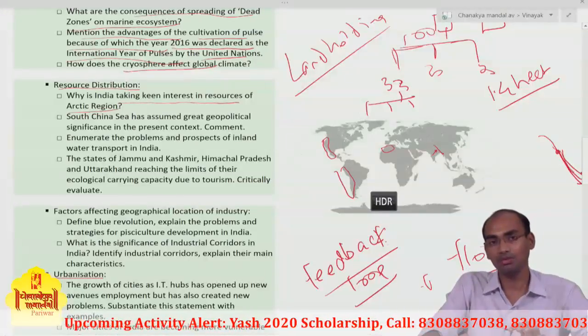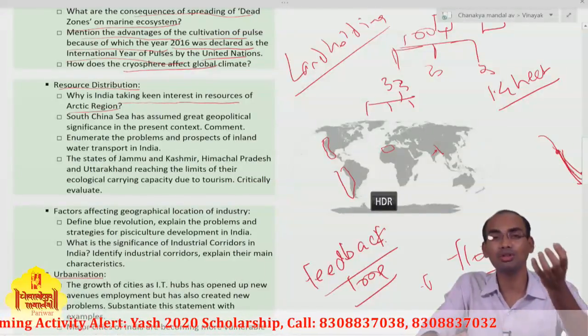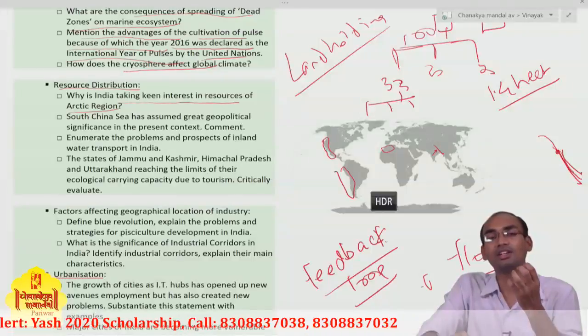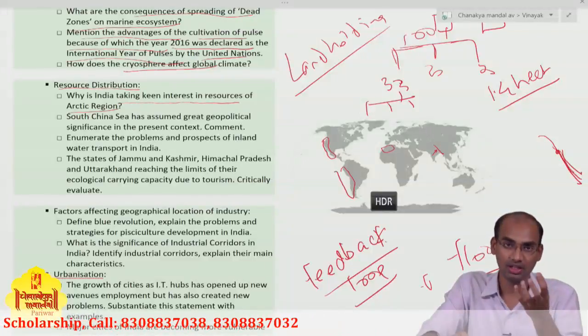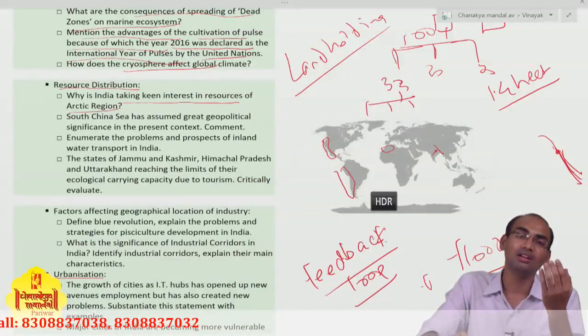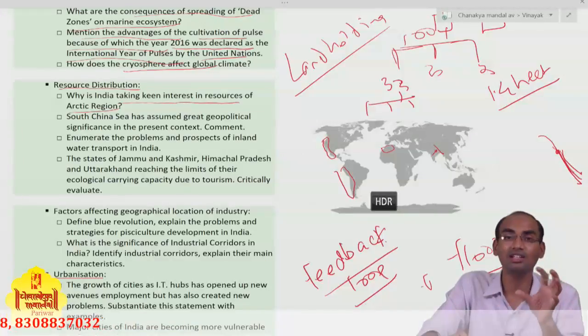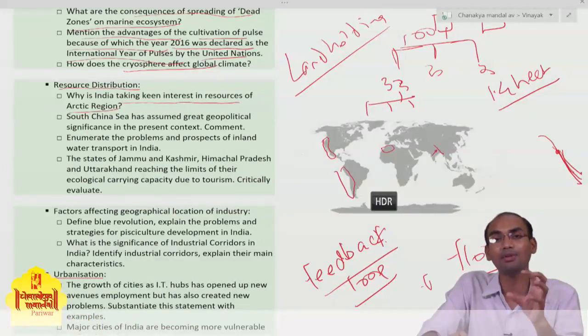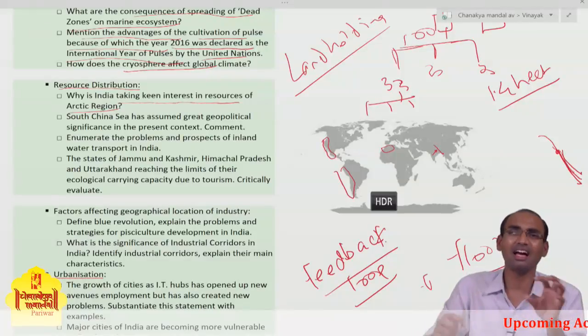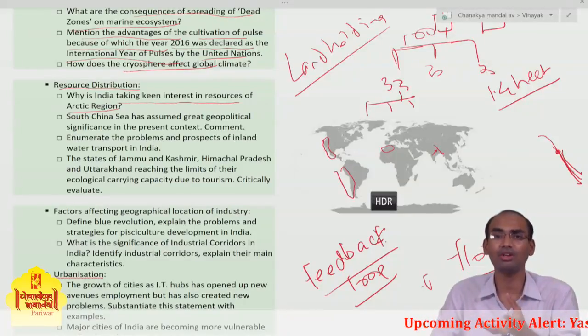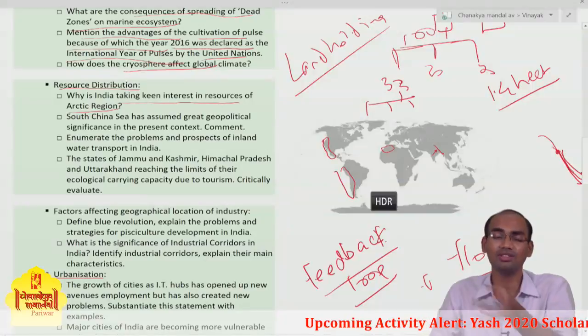As more and more ice is melting, it reduces the albedo effect, which ultimately results in the increasing temperature of Earth. And as Earth's temperature increases, all of us know about its consequences.